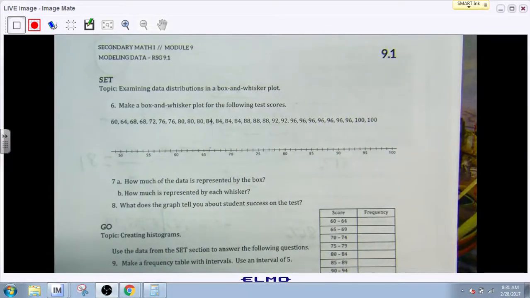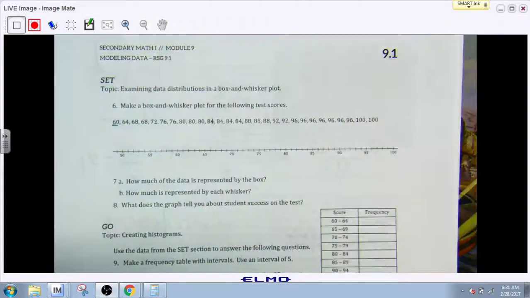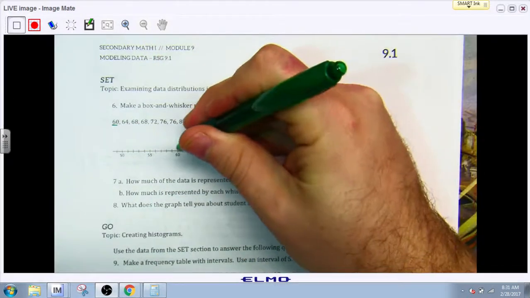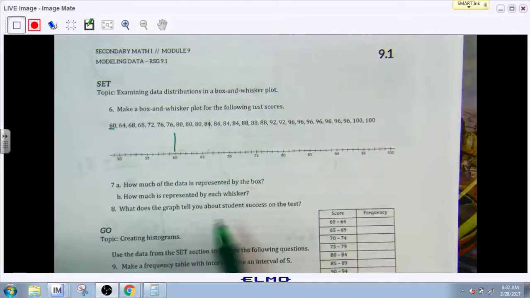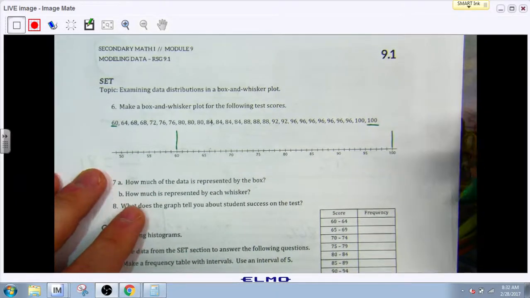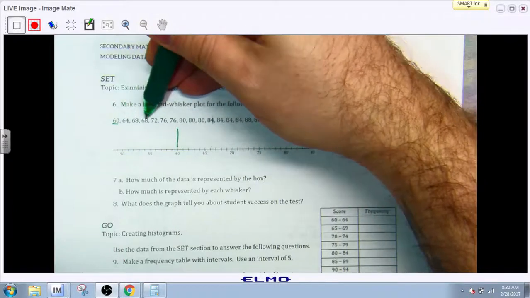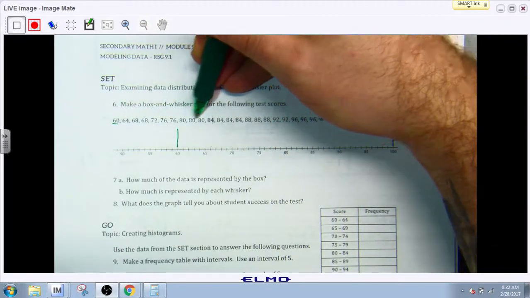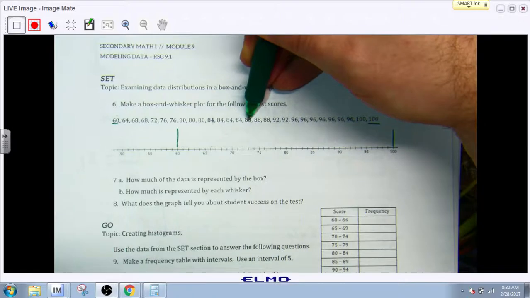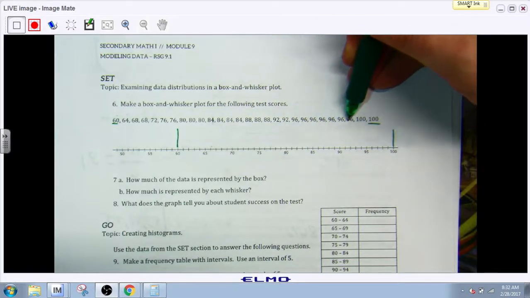Backside, box and whisker. We've done a lot of box and whiskers, but luckily we see that these are in order. We know that our lowest value is going to be at 60, so we can start there. This is going to be 60, that's our lowest. We see that our highest value is at 100, so we know this right here is going to be our highest. And now we just need to separate this thing into quartiles. So that requires a little bit of counting. So we have 1, 2, 3, 4, 5, 6, 7, 8, 9, 10, 11, 12, 13, 14, 15, 16, 17, 18, 19, 20, 21, 22, 23, 24, 25, 26, 27, 28.